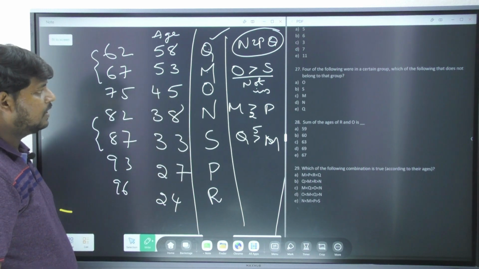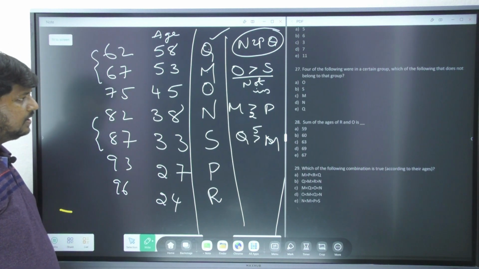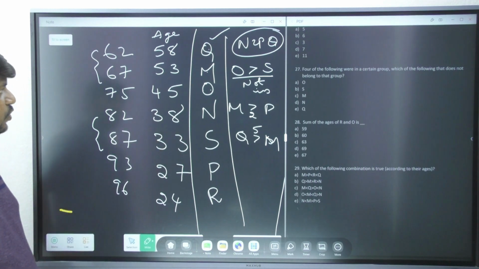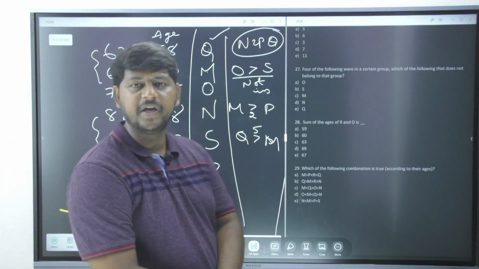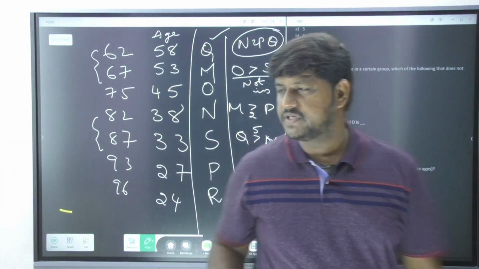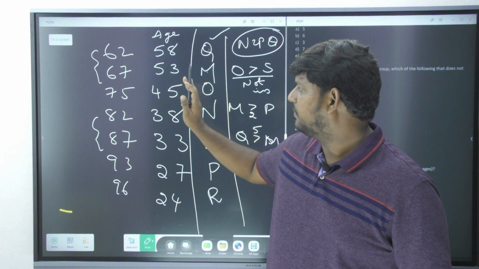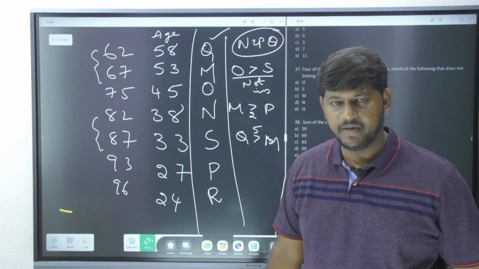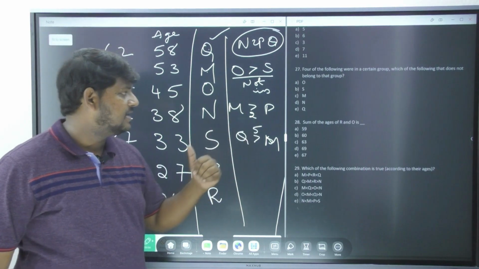Next, N is having 38 years and Q is having 58 years. So my answer is M here. You know why? Very simple strategy. M's age is the only prime number we have got over here. Rest of them are all going to be even numbers or composite numbers. So that is why my answer is M.